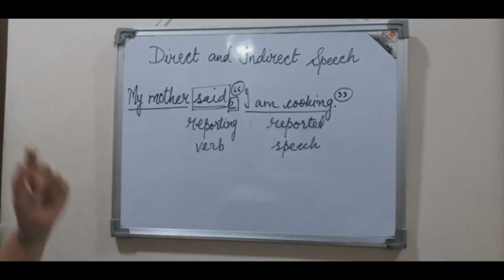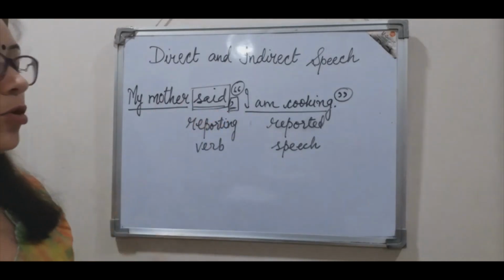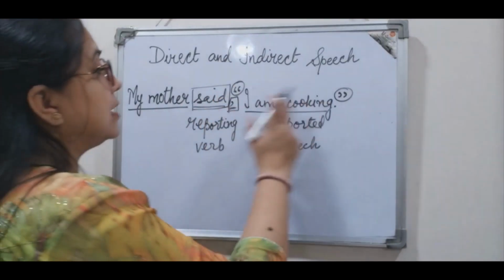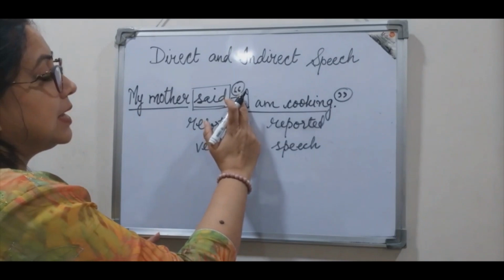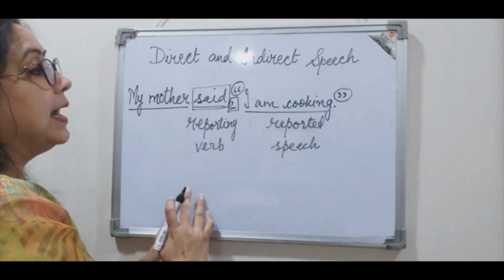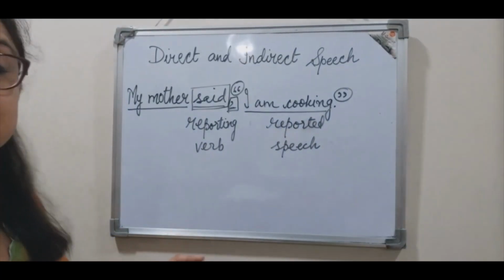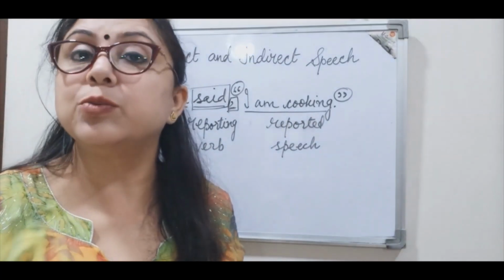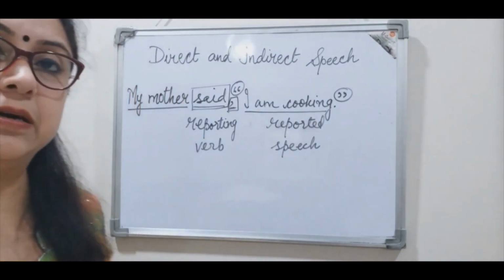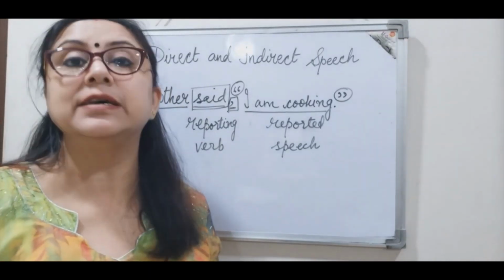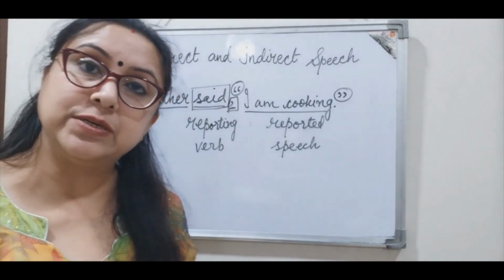So the speaker is there, then comes the reporting verb, then a comma is placed, then the double inverted commas open, and then comes the reported speech. The reported speech is the exact words of the speaker, which is always placed within the double inverted commas.